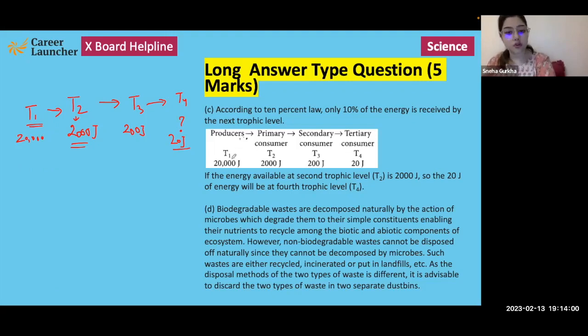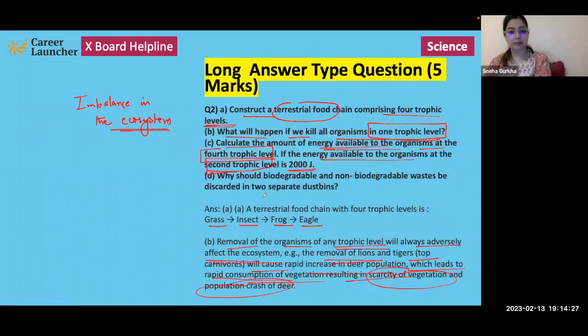So the first trophic level has 20,000, then 2,000, 200, and 20. So if the energy that is available to us at the second trophic level is 2,000 joules, then according to the 10% law of energy, the energy that will be available at the fourth trophic level would be 20 joules. Okay, let's have a look at the last part.